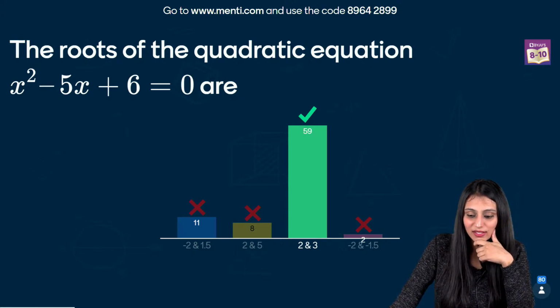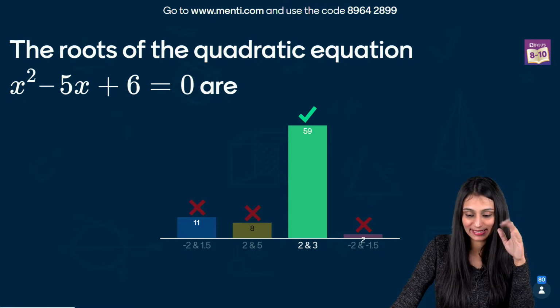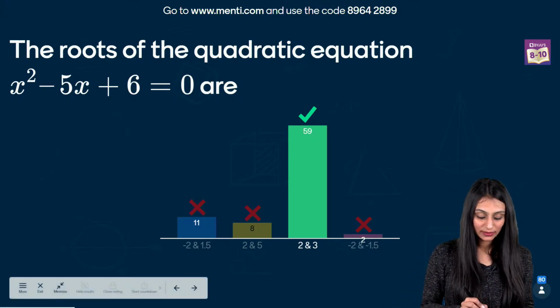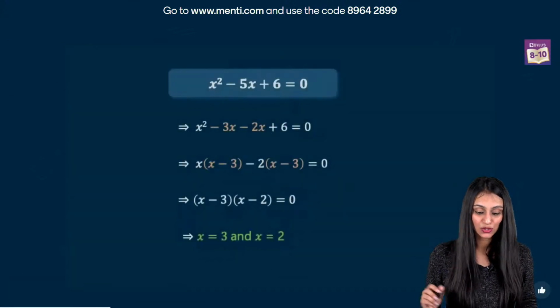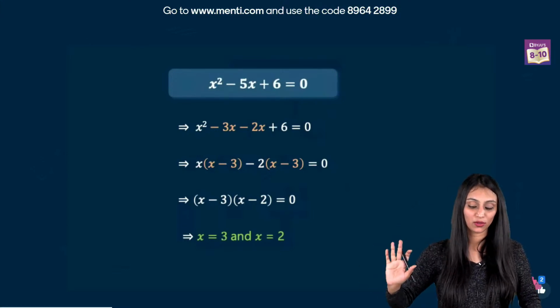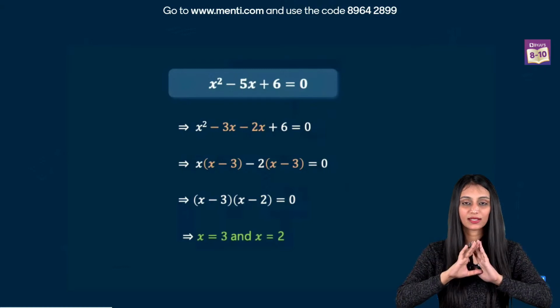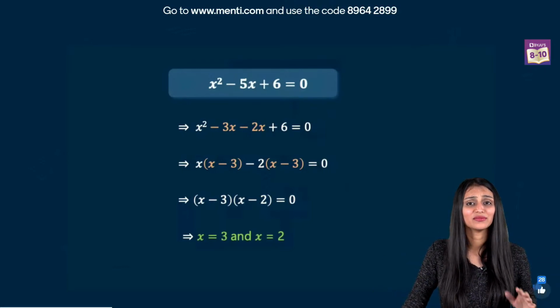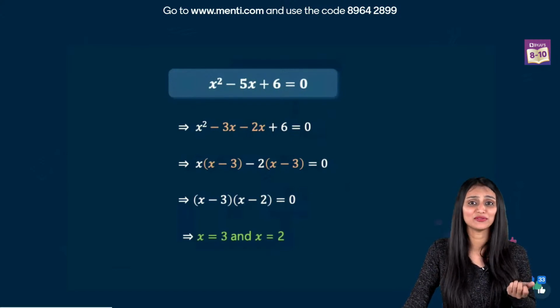Fennel, again the correct one, answer in just 6.47 seconds. Wow. Yes, Mini, I'll show the leaderboard at the end. Pancake killer, x minus 2, x minus 3. This is the one. Harshita, 2 and 3. Prateek, great. Okay, let's see the solution for this. So you could have used any of the methods, but I'm showing middle term splitting over here, because for simple numbers it is the easiest method. Aditya, elimination method. How can you use the elimination method for this?